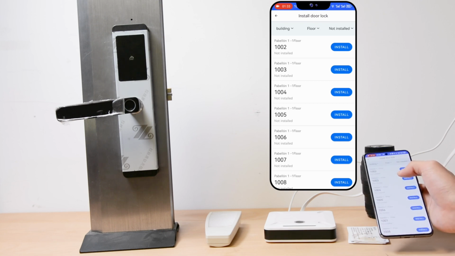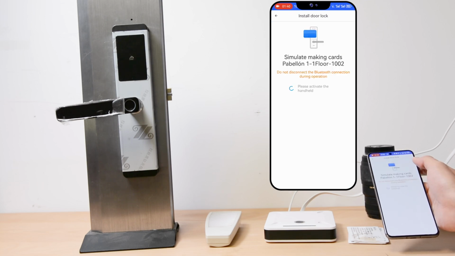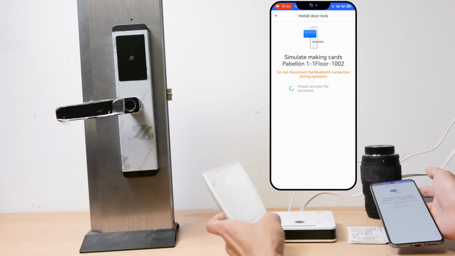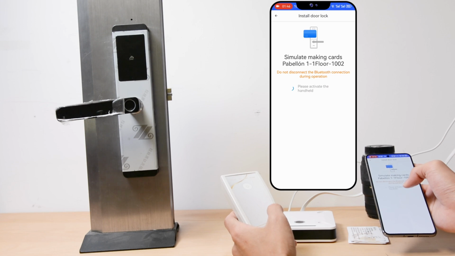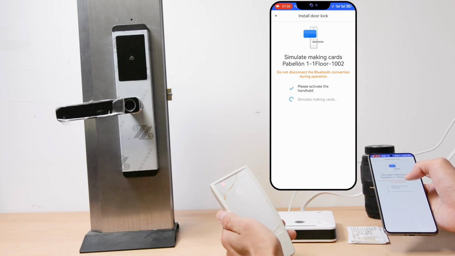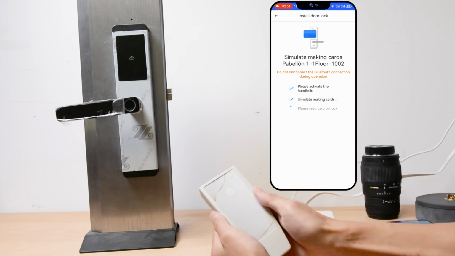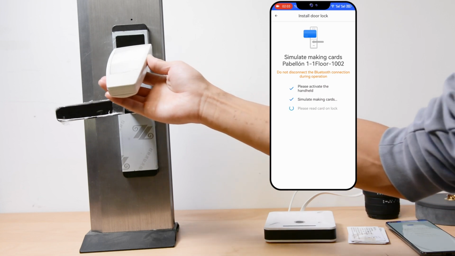Okay, now I will select room 1002 to set this lock. Select it, and then it says please activate the handheld. So I will press the power button. It will be similar with the handset. Now the application says please recall on lock. So I will touch the handset to the lock.